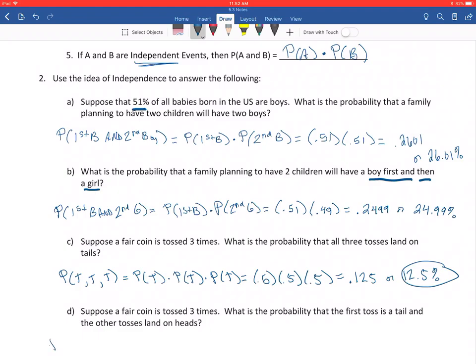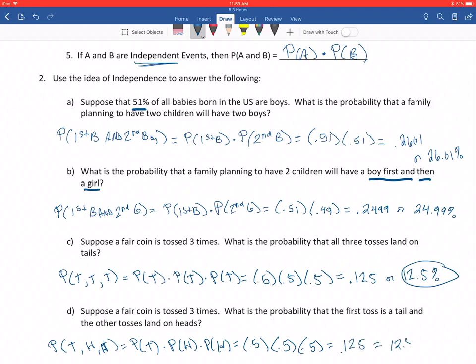Okay, what's the probability that the first one is a tail and the other ones are heads? So what's the probability of tails, heads, heads? Again, they're all independent, so it's going to be the probability of tails times the probability of heads times the probability of heads. But this is unique in the fact that heads and tails are the same probability. So the probability of tails is 50%, heads is 50%, heads is 50%, and it ends up being the exact same likelihood. Still a 12.5% chance that you would get first a tail and then 2 heads.